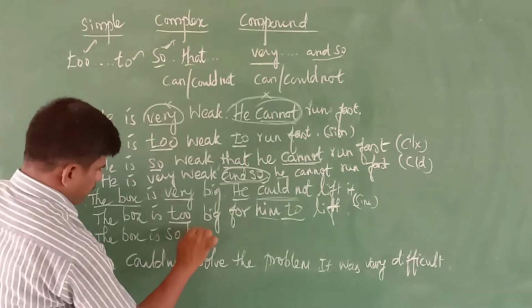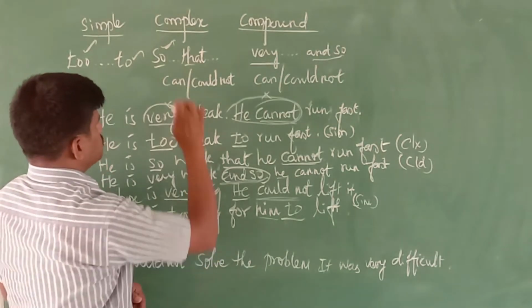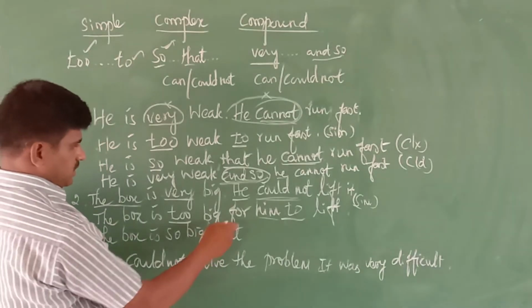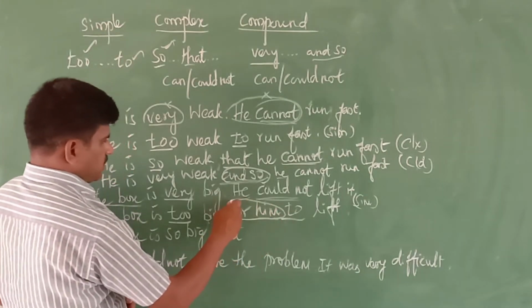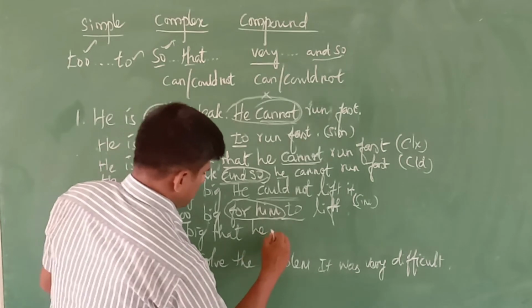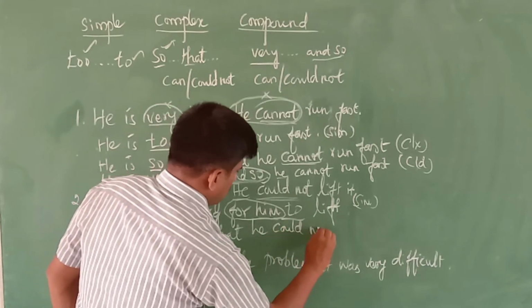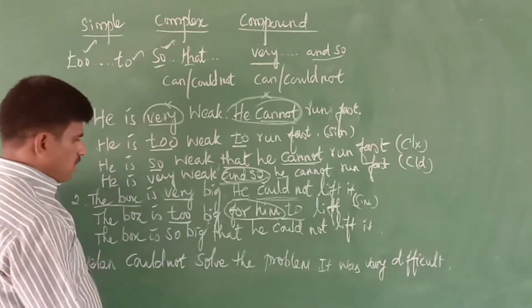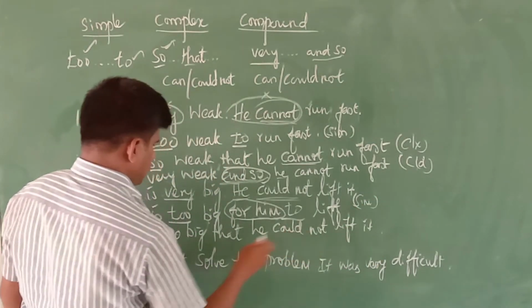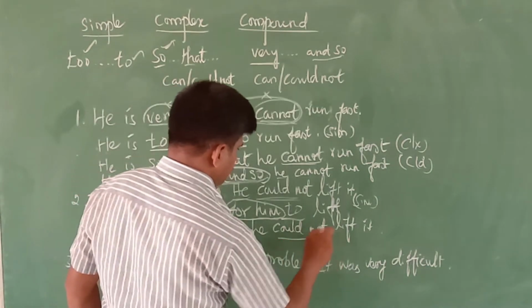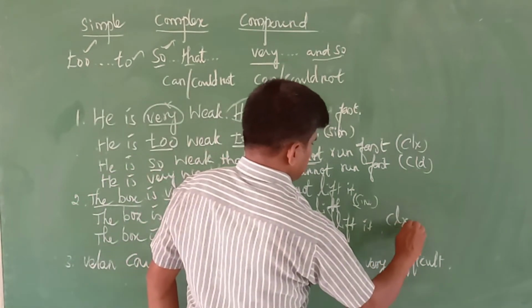So, for the complex and compound, it's very easy. For the simple sentence we use "for him". That, as it is, we should write: that he could not lift it. The box is so big that he could not lift it. Here "so" is used, "that", and "he could not". So this is a complex sentence.